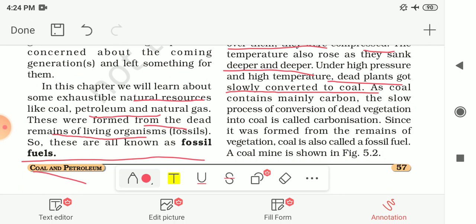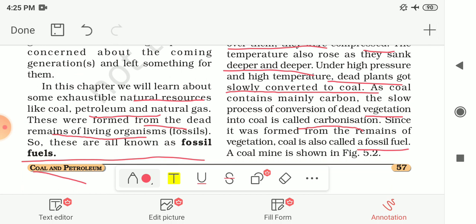Coal contains a lot of carbon. The slow process of conversion of dead vegetation, that is, the dead parts of plants like dried leaves and stems, into coal is known as carbonization, because coal contains carbon. And since it was formed from the remains of vegetation, coal is also called a fossil fuel.